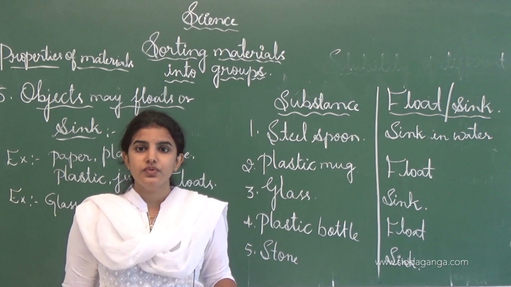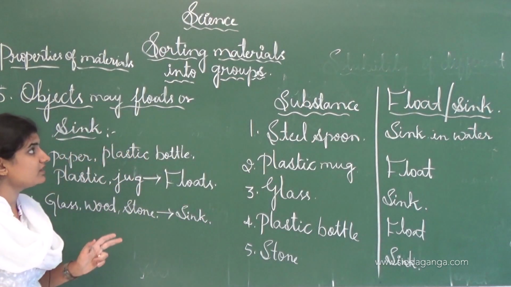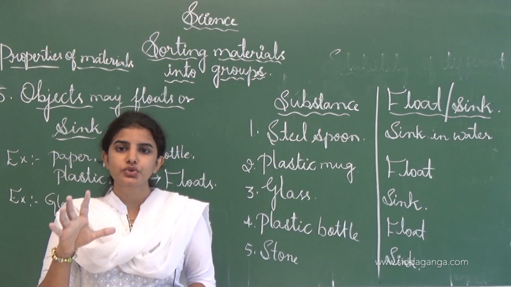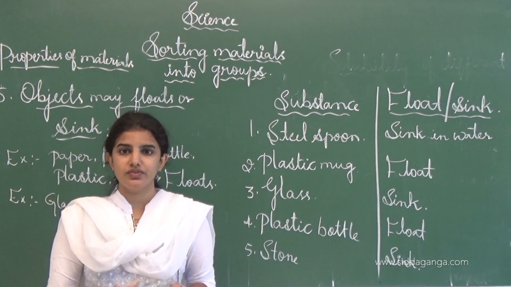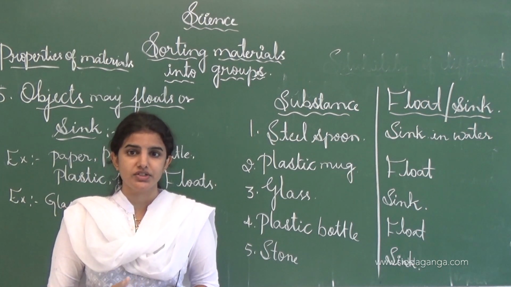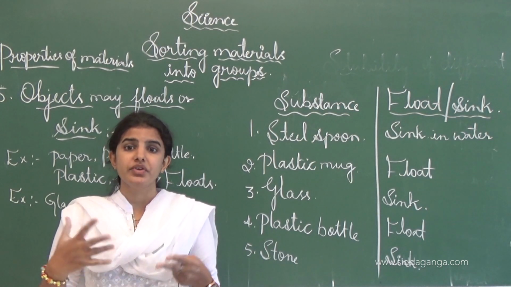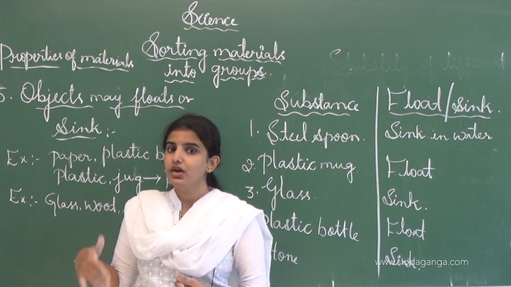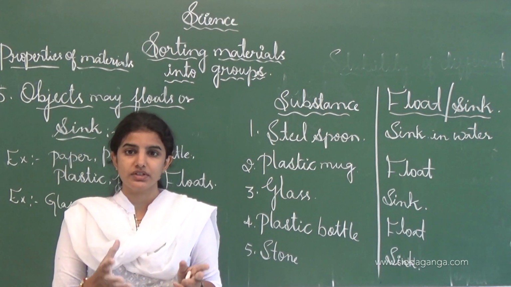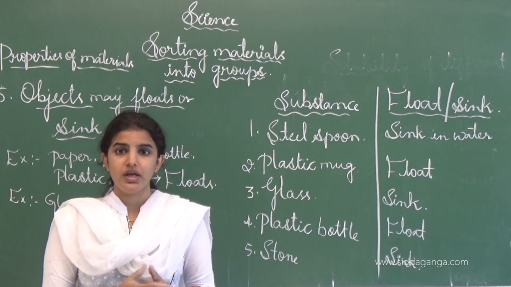From this we can conclude that sorting materials into groups, we can classify different types of materials according to their properties. Some of the substances are hard in nature, some others are soft, some are shining, and some are very dull in appearance. Like that, solubility comes under the heading of soluble substance and insoluble substance.